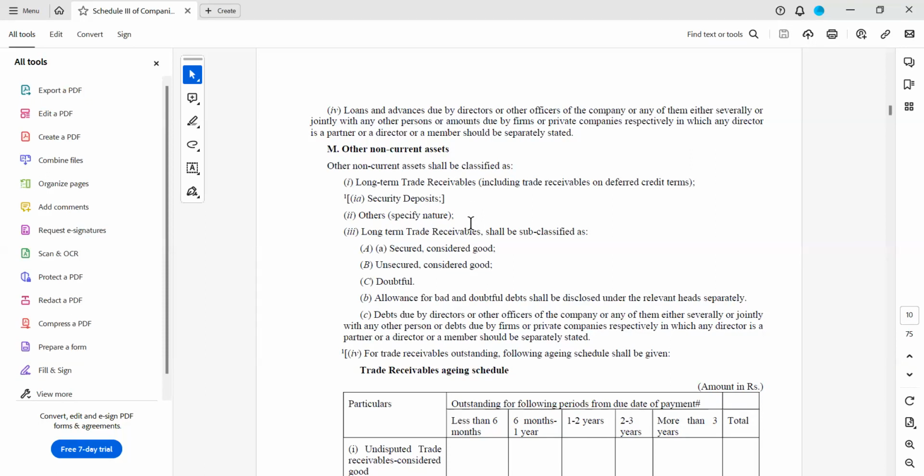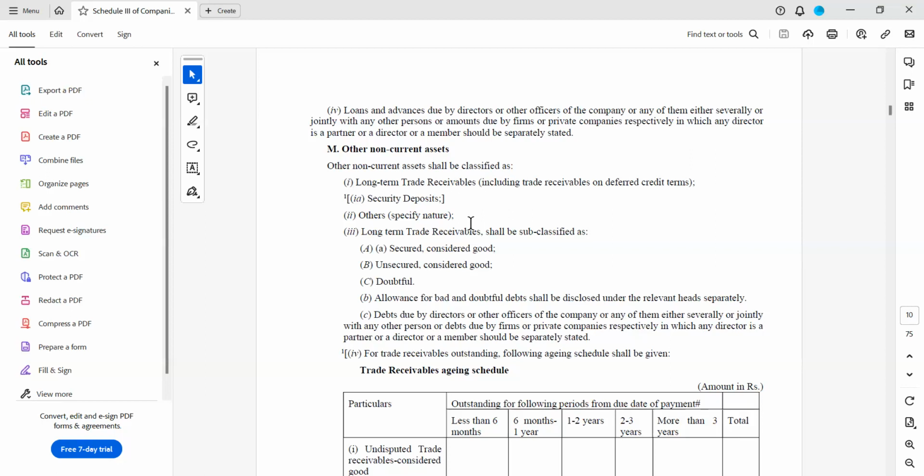But I can give one example where long-term trade receivables will be there. Suppose in the case of a contractor, especially in a real estate company, there will be a retention. As per RERA, the contractor has to guarantee the customer for 5 years, so the builder will retain a retention amount.